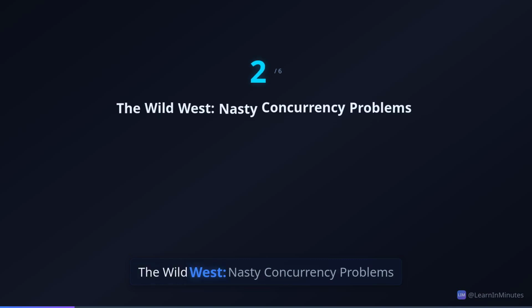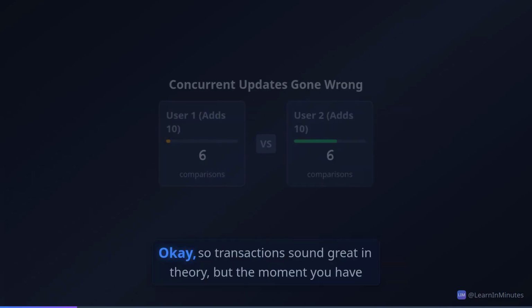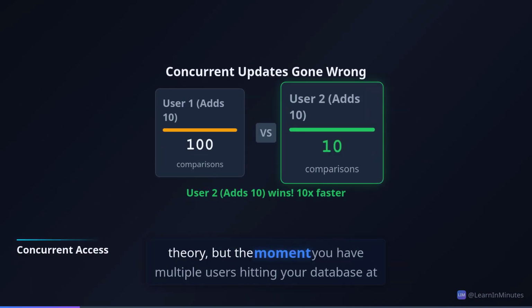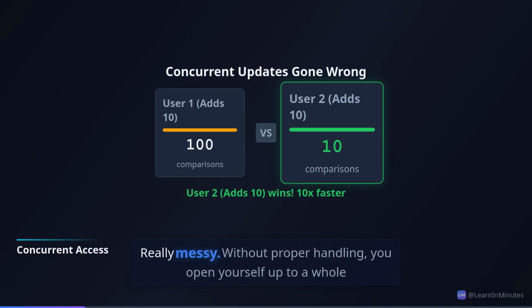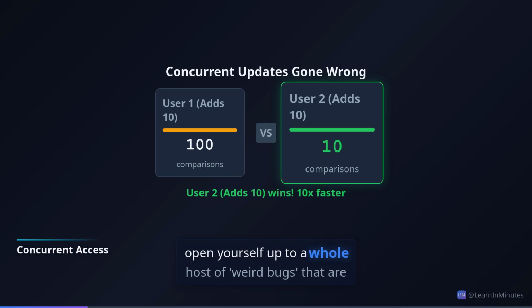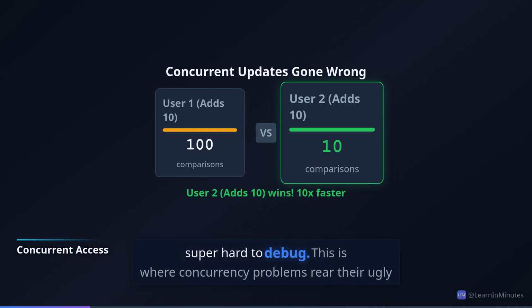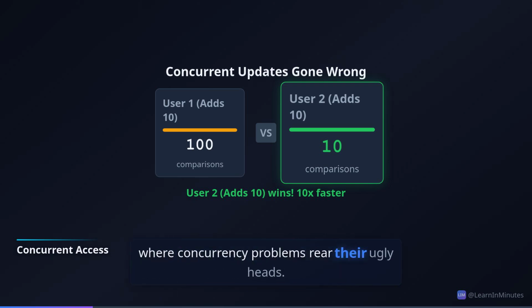The Wild West. Nasty concurrency problems. Okay, so transactions sound great in theory, but the moment you have multiple users hitting your database at the same time, things get messy. Really messy. Without proper handling, you open yourself up to a whole host of weird bugs that are super hard to debug. This is where concurrency problems rear their ugly heads.